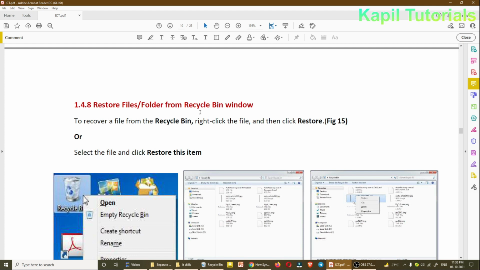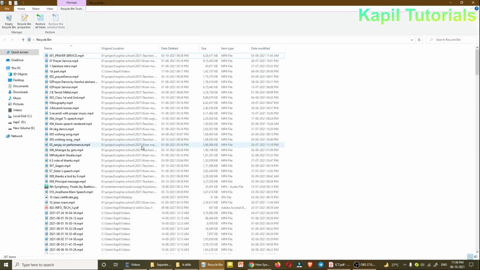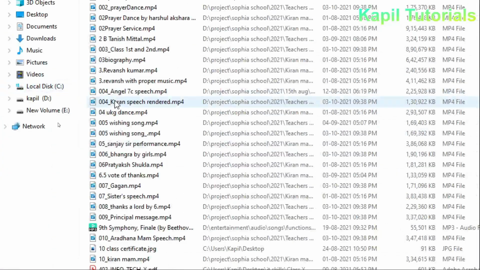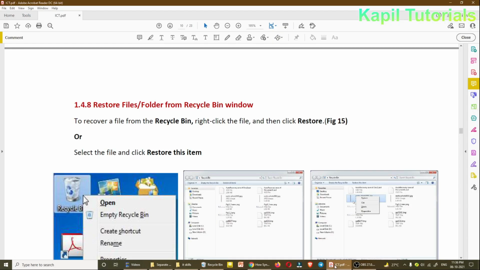Restore files and folders from recycle bin. The same way, we can click in the recycle bin, right click and restore option. So if you restore, directly it will go to where it was deleted from. So this concept is also clear.